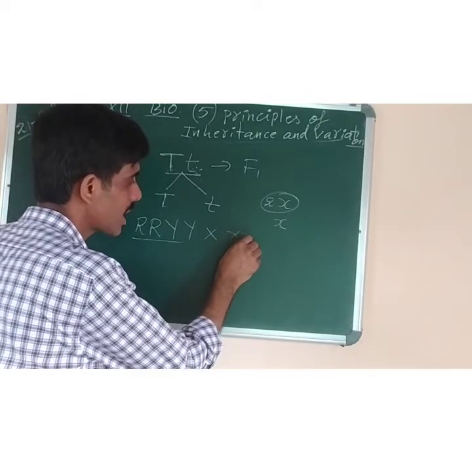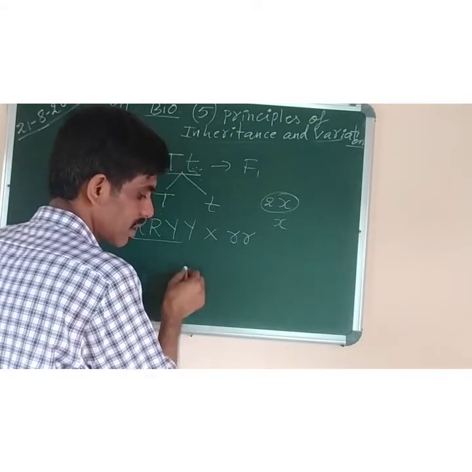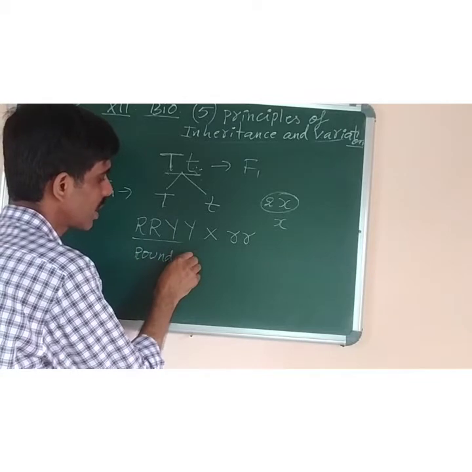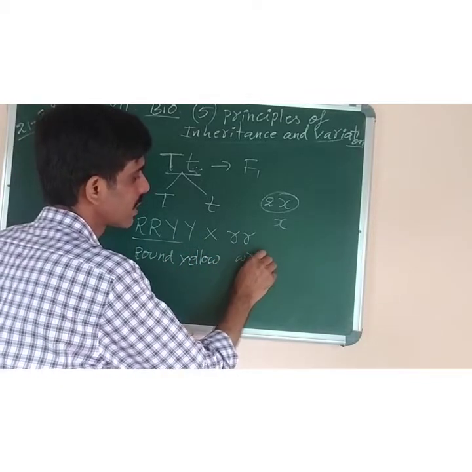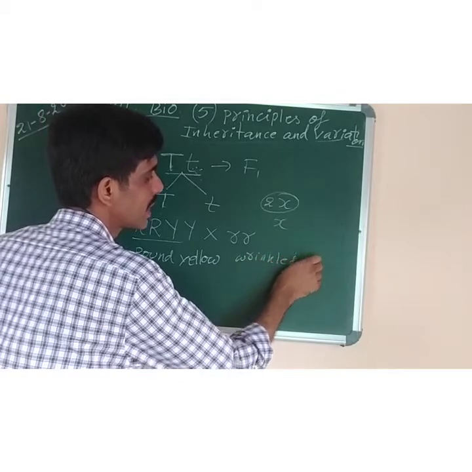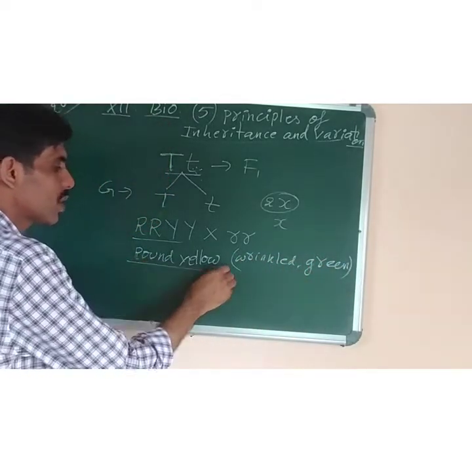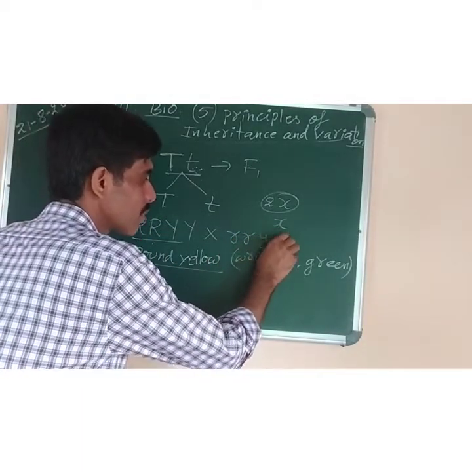So a small r we have to take, and it was green. So round and yellow seeds were crossed with wrinkled and green seeds, small r, small y.